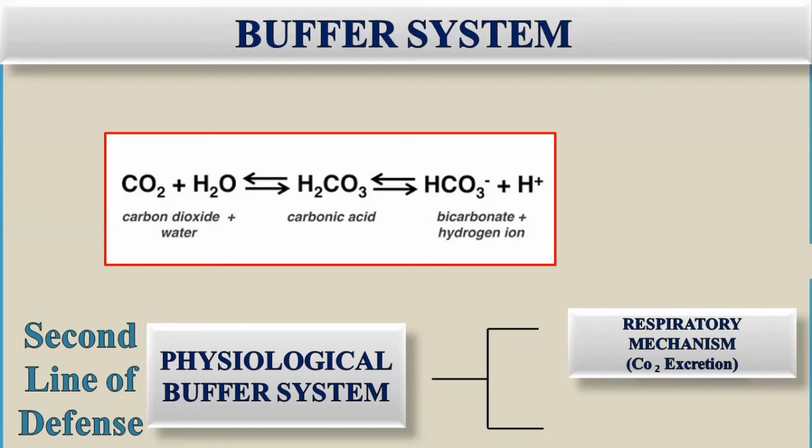So this is how the pH will be neutralized for the acidic environment, or for the low pH, through the elimination of carbon dioxide. So in case of acidic environment, or low pH, there will be increased production of carbon dioxide. Now let's see for the high pH, or increased pH, or you can say alkalosis,